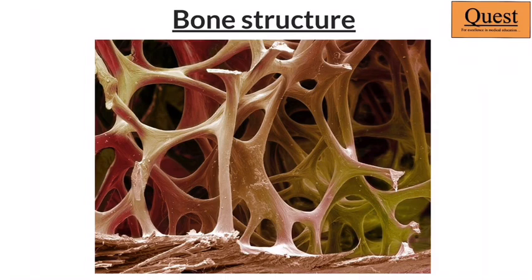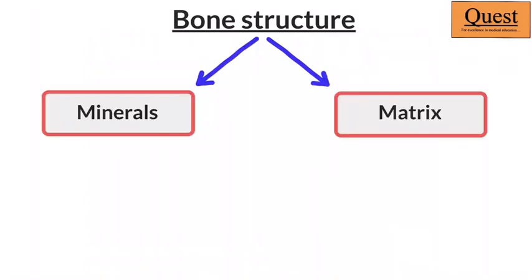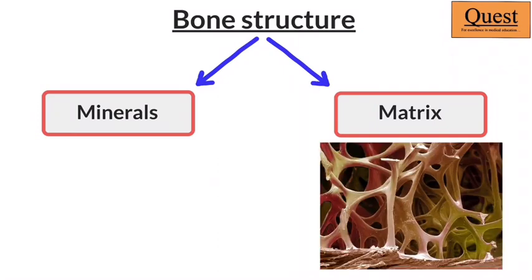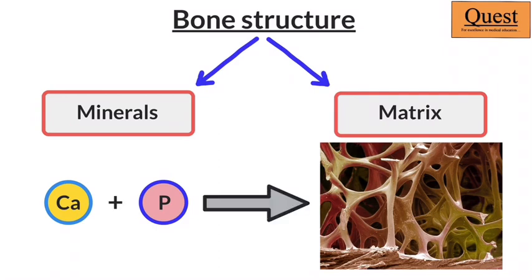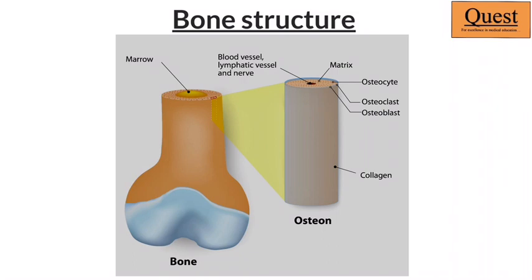Now let's look at the bones to figure out where these regulators are going to act. Our bones are made up of two components, the minerals and the matrix. Calcium and phosphate are the main minerals of our bones, and together they mineralize this matrix and give strength to the bone. But our matrix is further made up of two broad components, the collagen, which is largely collagen 1, and the cells.